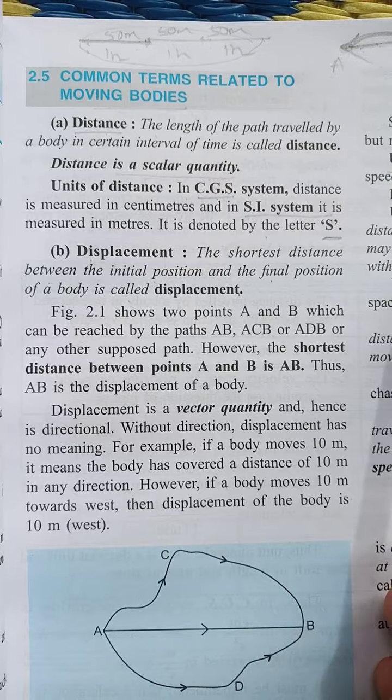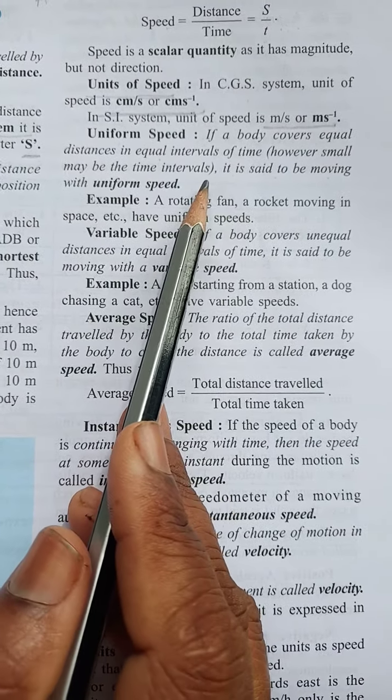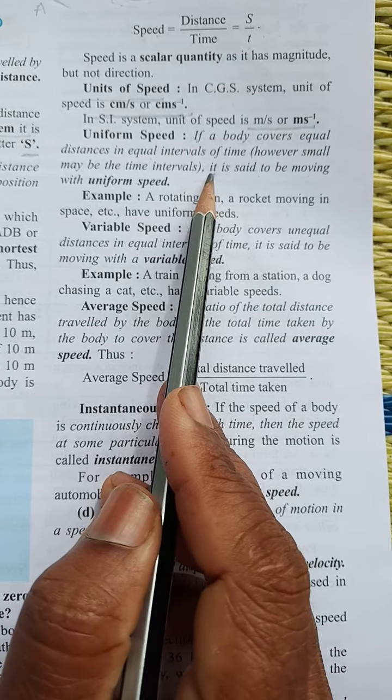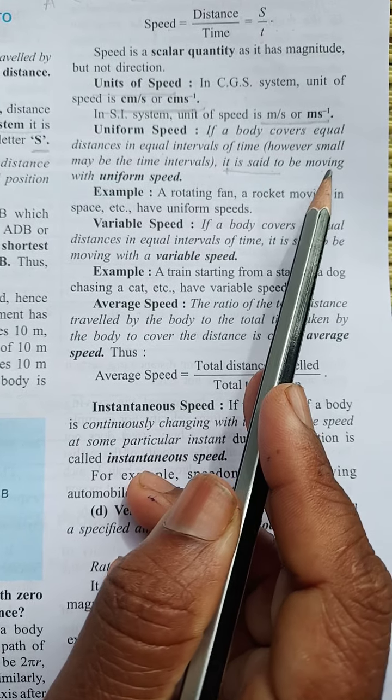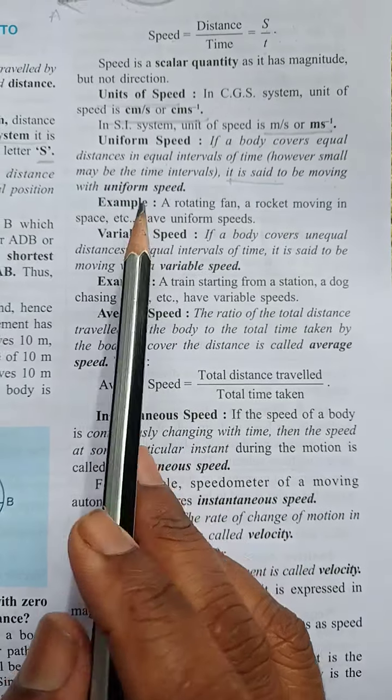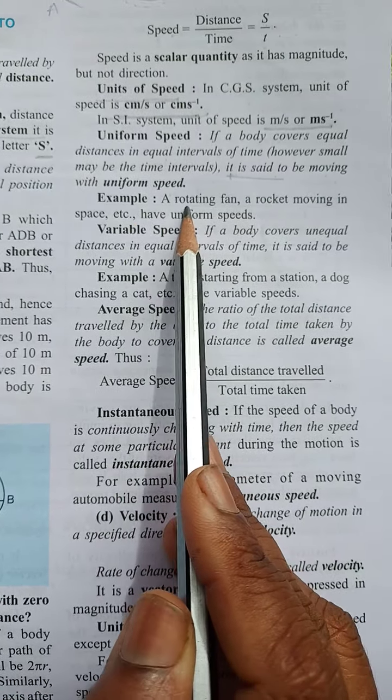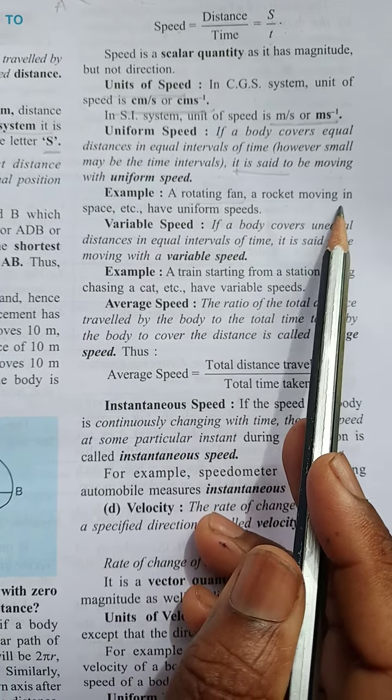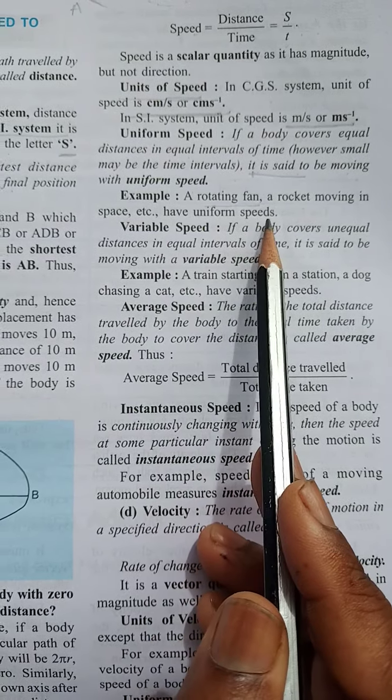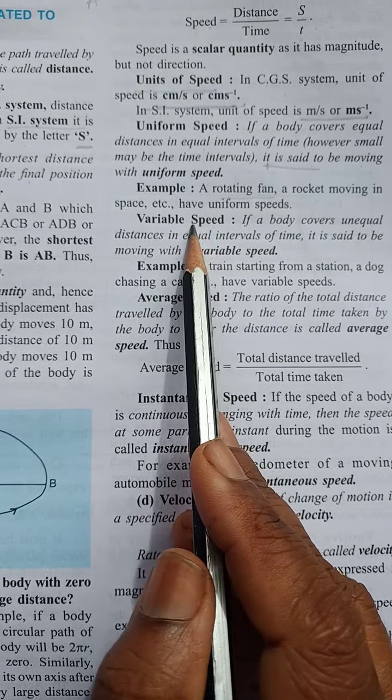When equal distances are covered by an object in equal intervals of time, it is said to be moving with uniform speed. Examples: a rotating fan and a rocket moving in space, etc. have uniform speeds. Now variable speed.